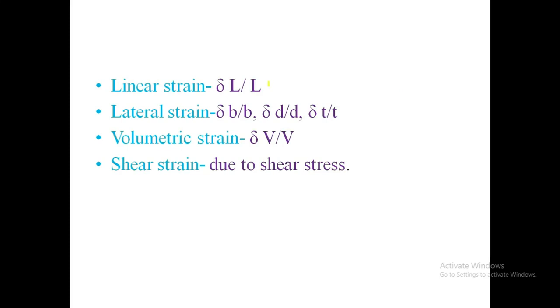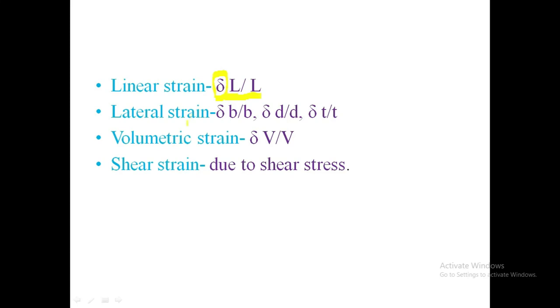So the definition of linear strain is the ratio of change in length to the original length. Here delta stands for change, L stands for length. It is called linear strain.